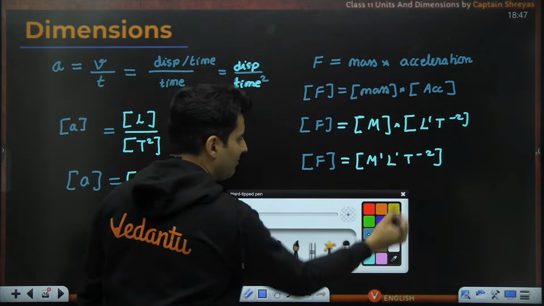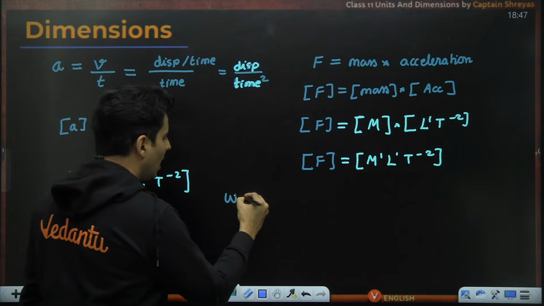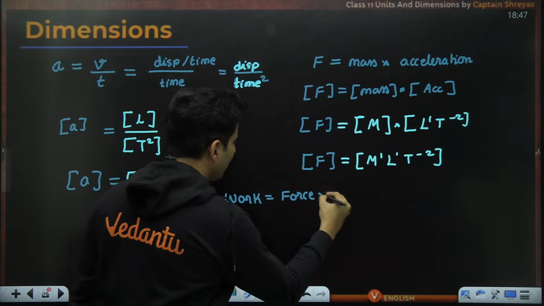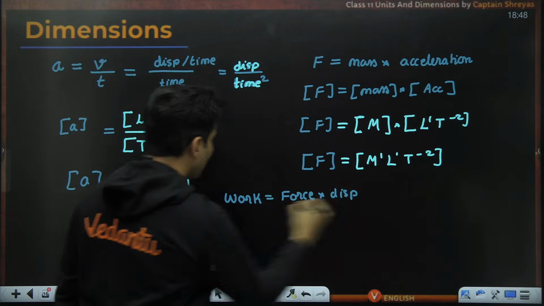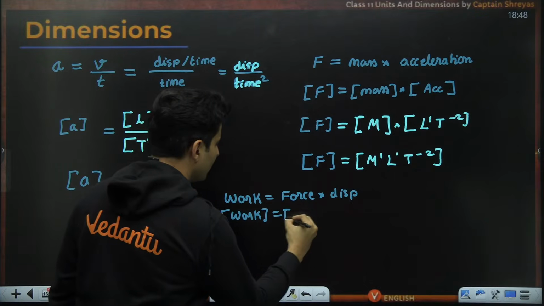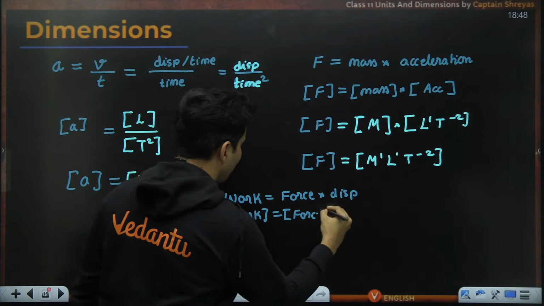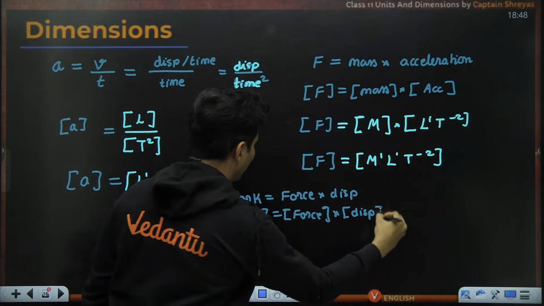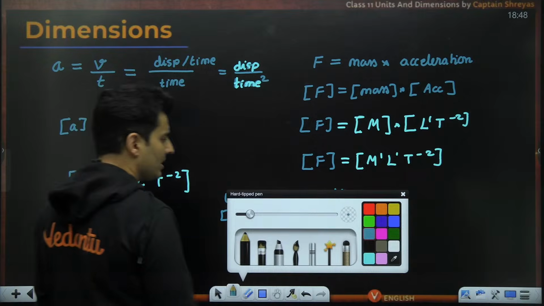Is there one more example you can give me? Why not? How about work? Work is nothing but force multiplied by displacement. So can I then say the dimension of work is the dimension of force multiplied by the dimension of displacement? Why not? We can always do that with multiplications and divisions.